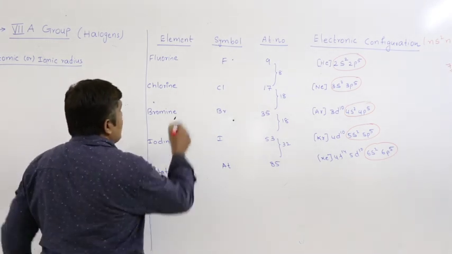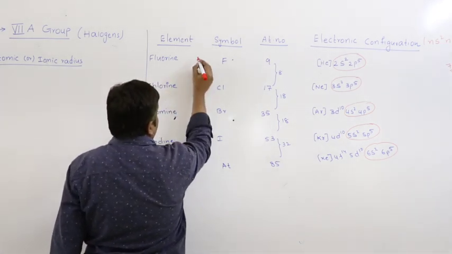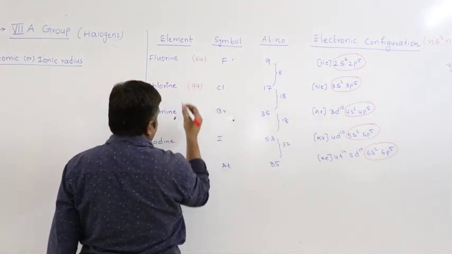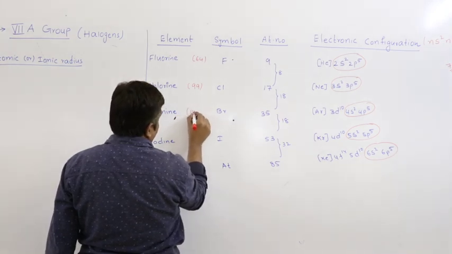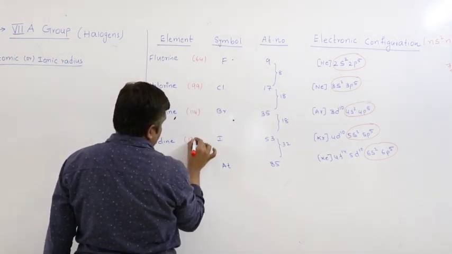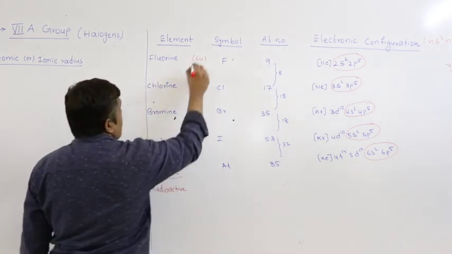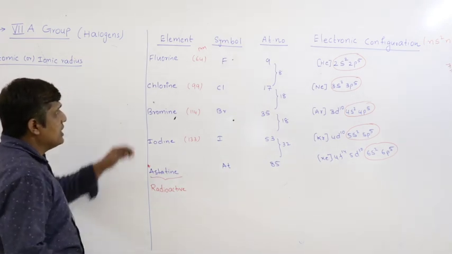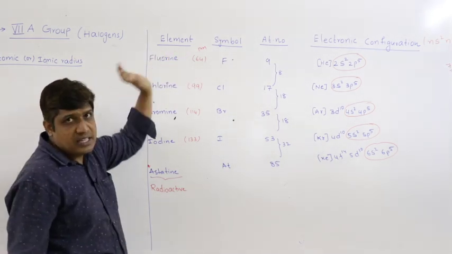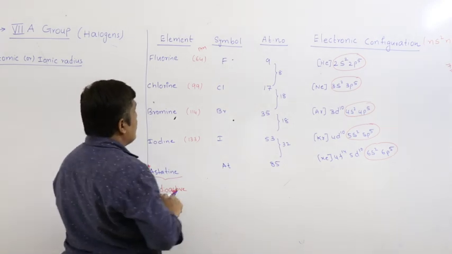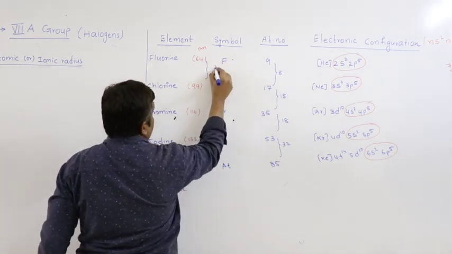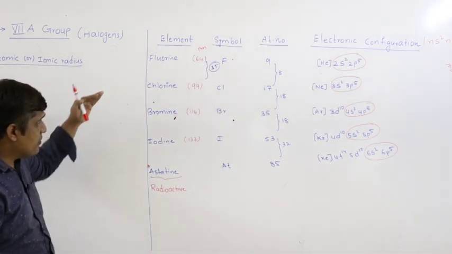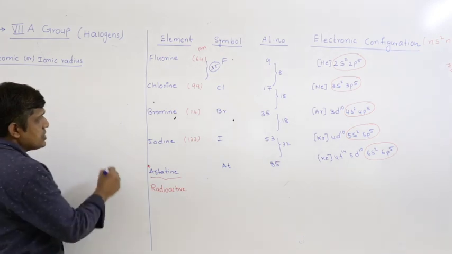Now if you see the covalent radii of fluorine, it is 64 picometers, chlorine 99 picometers, bromine 114 picometers and iodine 133 picometers. All these covalent radii values are in picometers. If you see, the difference between fluorine and chlorine is considerable, 35 picometers.